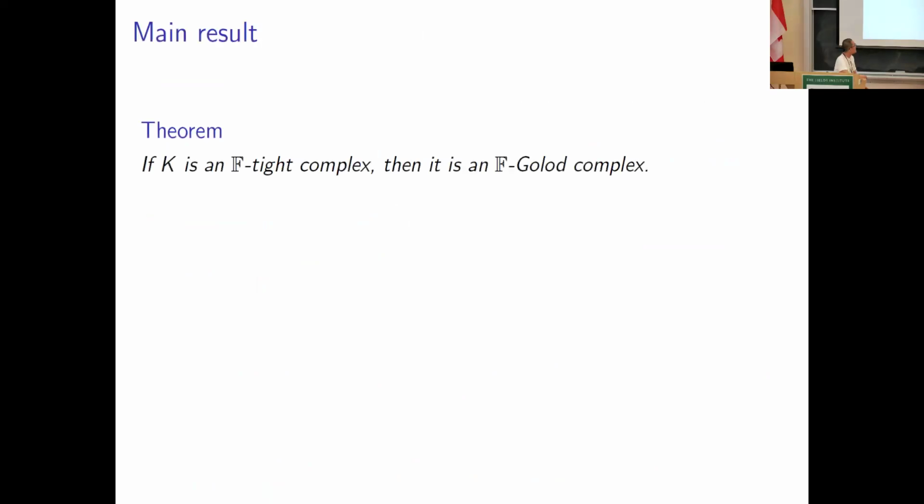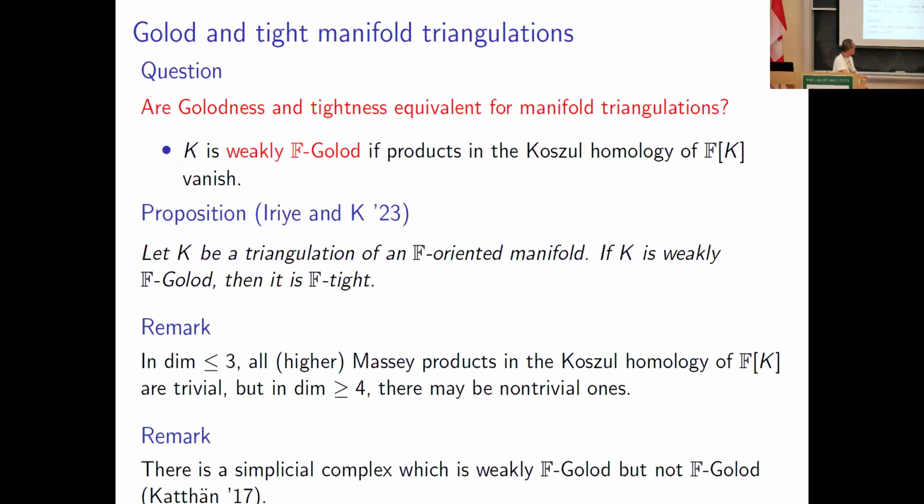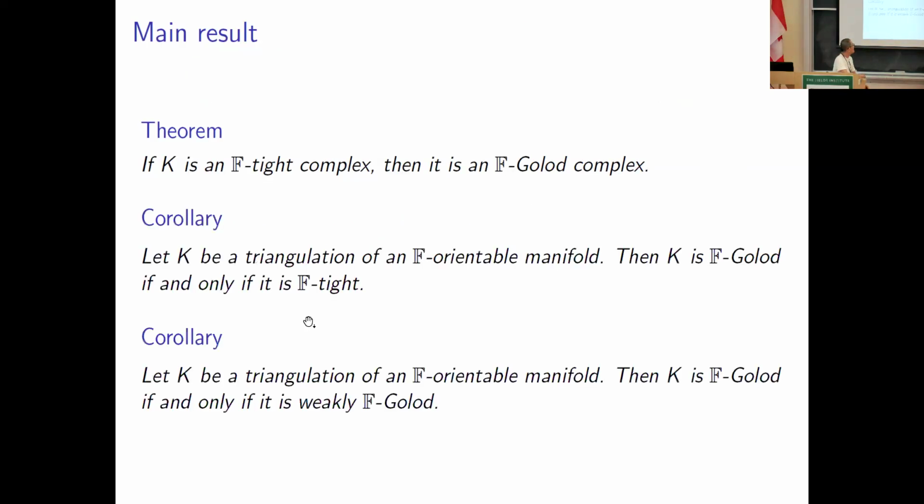Right, here's the main result. If K is an F-tight complex, then it is an F-Golod complex. Combining with this result, we get these corollaries. Let K be a triangulation of an F-oriented manifold.